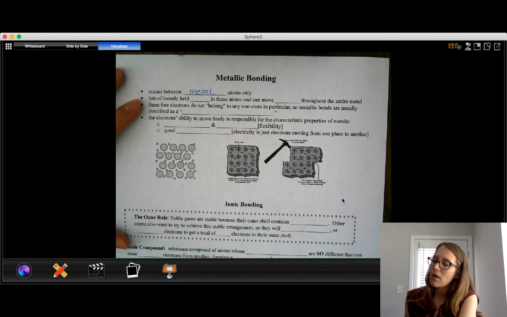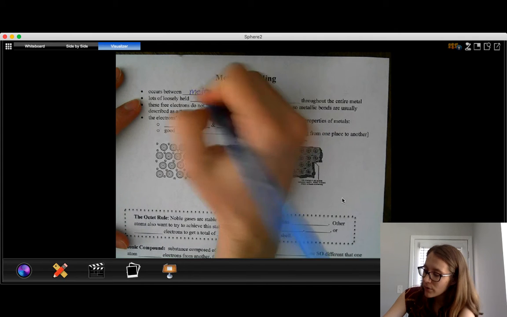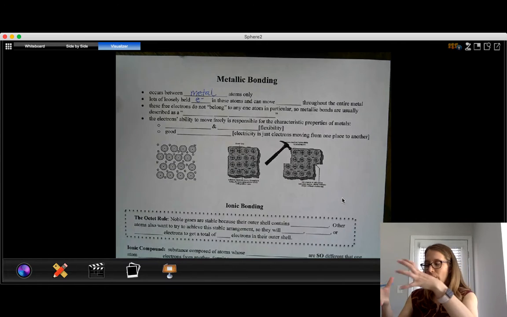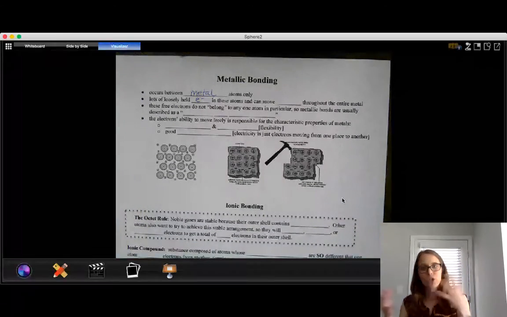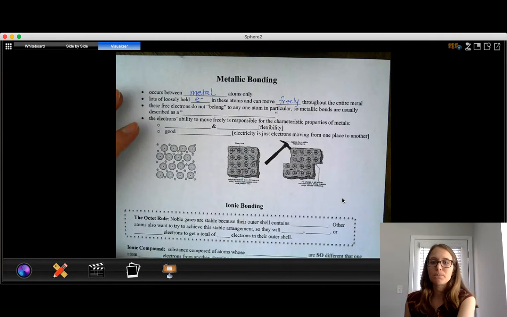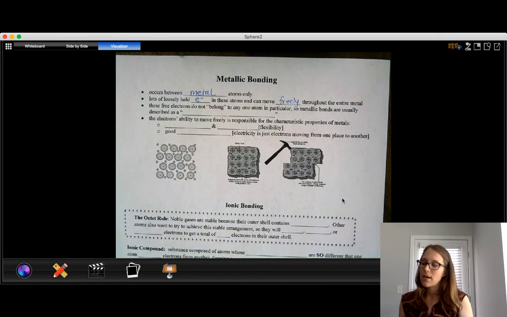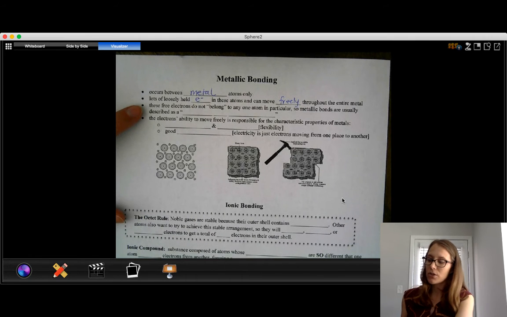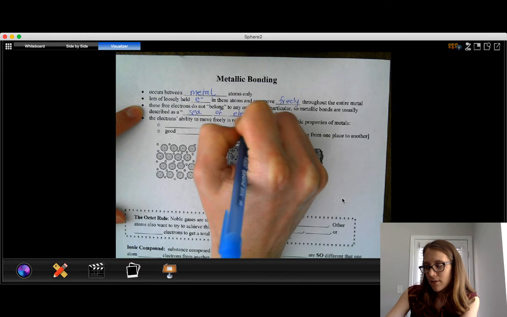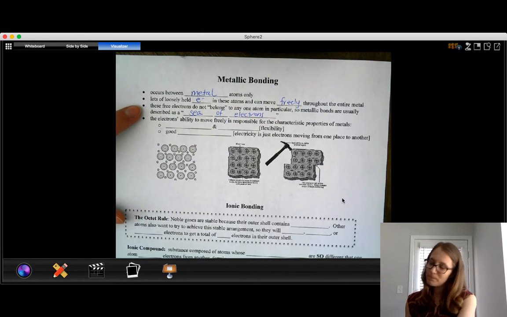And in metal compounds, we have lots of loosely held electrons in those atoms, and when we have a whole bunch of those atoms, we have all those loosely held electrons. Those electrons can move freely throughout the entire sample. So they're basically free-range electrons. They belong collectively to the sample. They don't really belong specifically to any one atom, so metallic bonds are usually described as a sea of electrons, where they can ebb and flow.